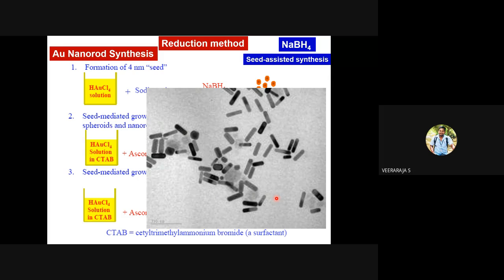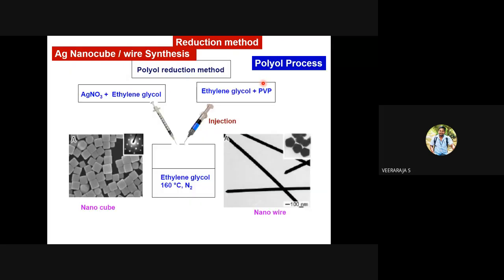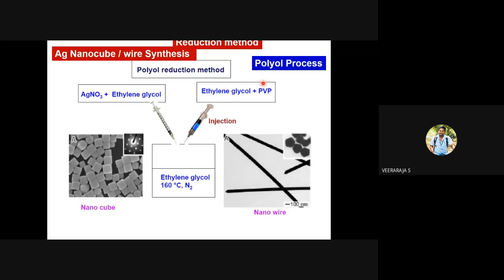Believe it or not, silver nanorods, gold nanorods, or any other such nanorods can be prepared using this chemical reduction method with sodium borohydride. You take gold chloride, thiol, then sodium borohydride, mediated with some nuclei already synthesized by other methods, and you will be able to get the wires or rods.